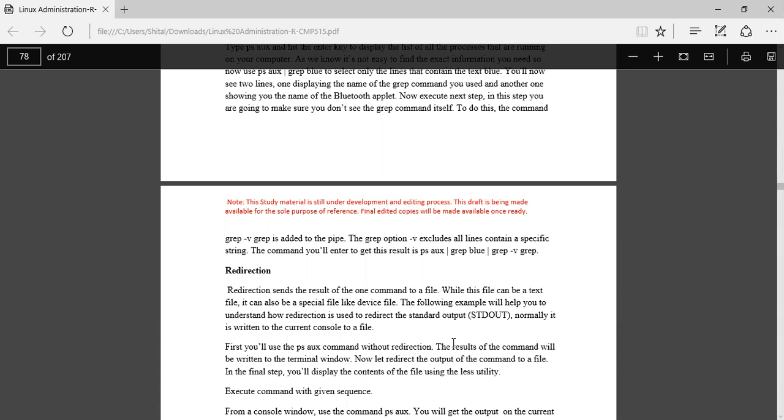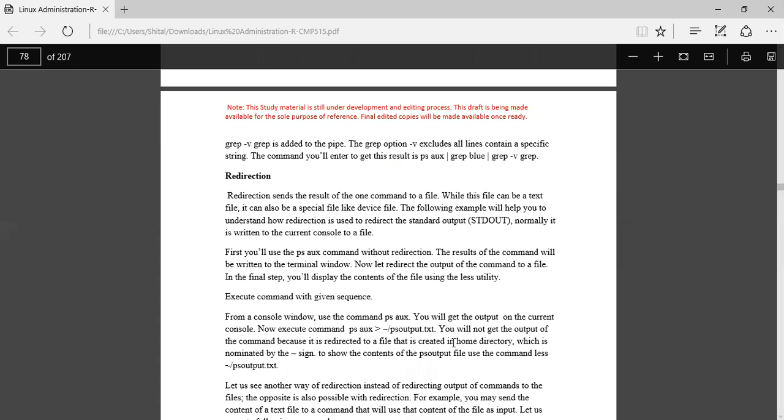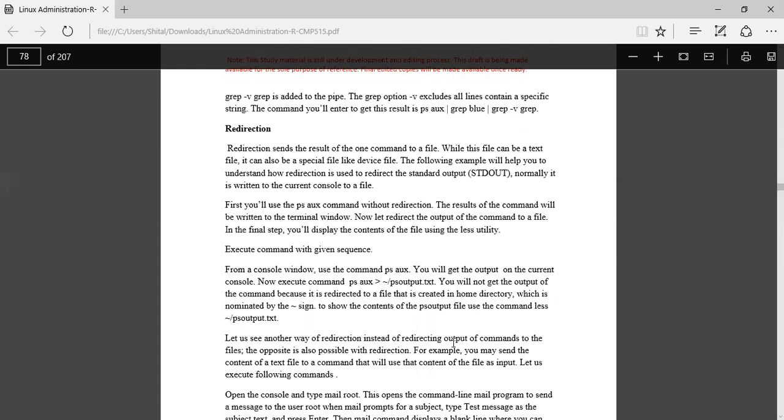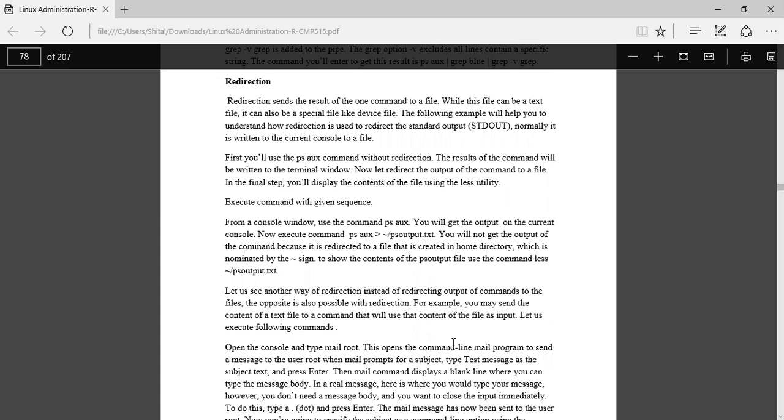Next is redirection, which sends the result of one command to a file. This file can be a text file, but it can also be a special file like a device file. Here you can see different command examples, how to execute them and how to run the commands.